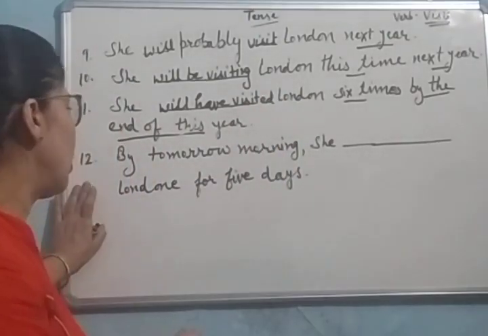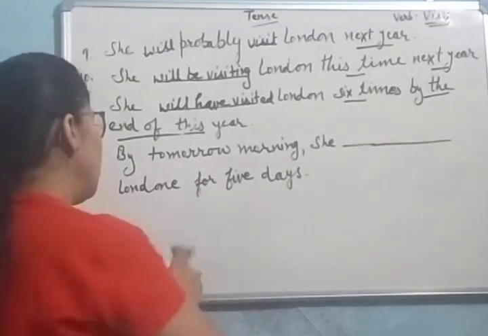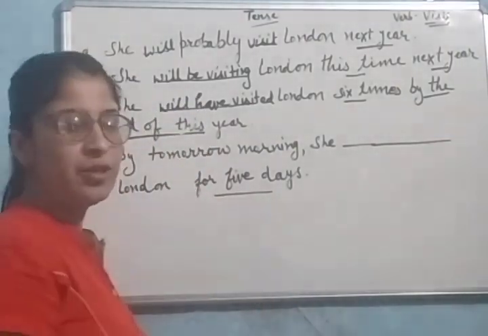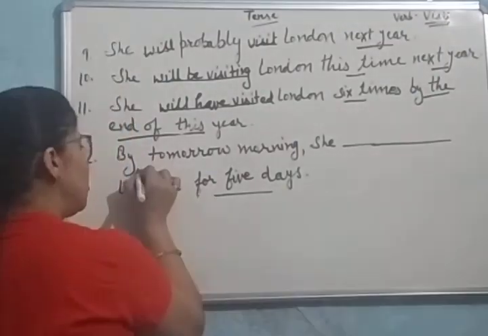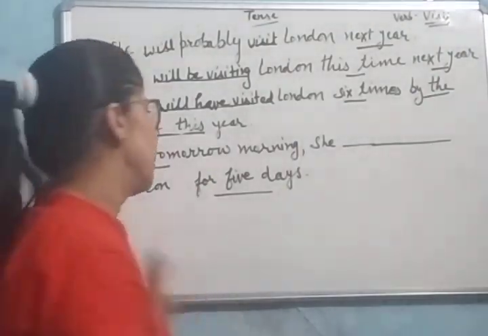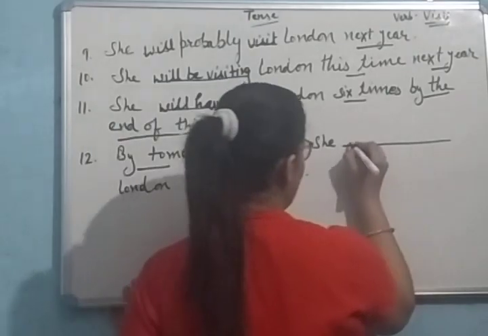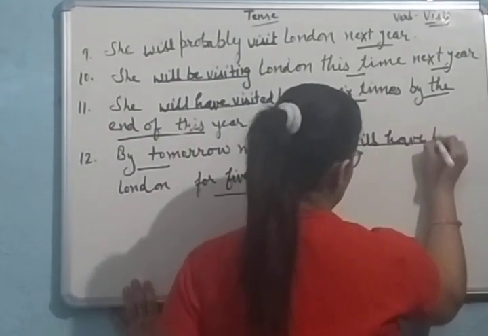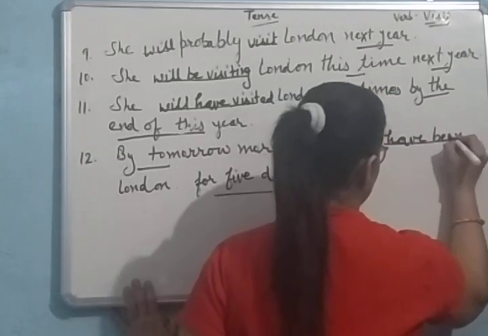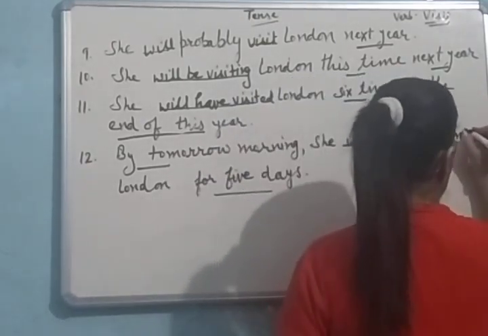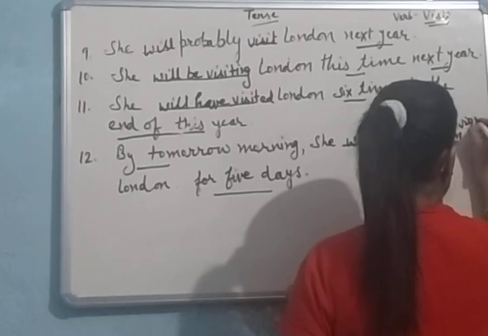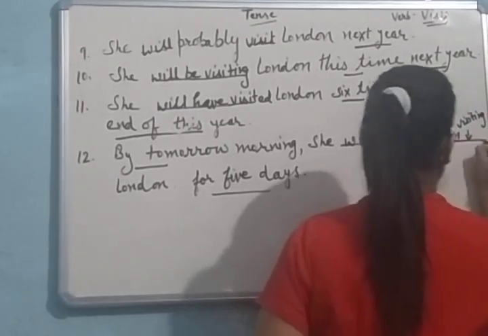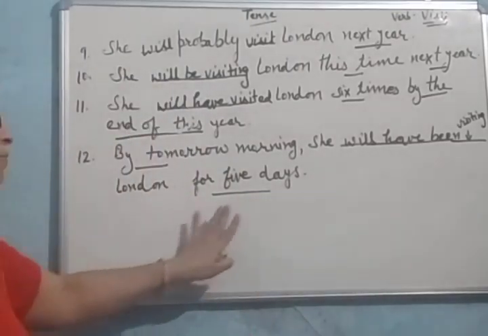Next, by tomorrow morning, she dash London for five days. For five days shows it is the perfect continuous tense, and by tomorrow is showing it is future tense. So we make use of she will have been visiting. Will have been visiting London for five days.